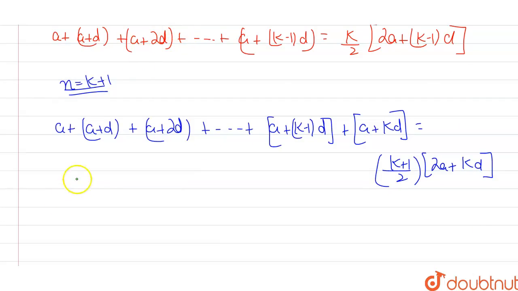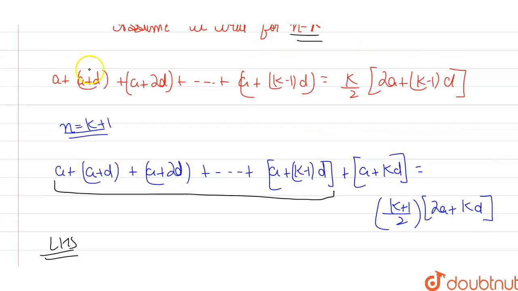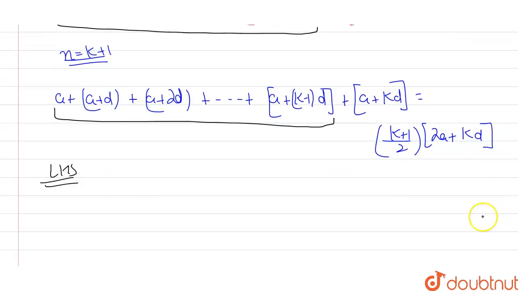If I write down LHS first, look carefully. I can clearly see that this summation part is the sum of this part for the case when I have taken n equals k. So this part can be written as k by 2 times (2a plus (k minus 1)d), plus the left out part, which is